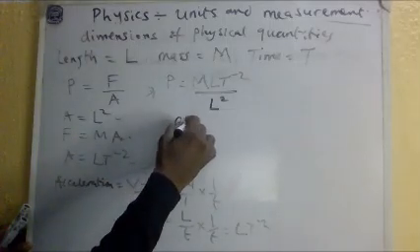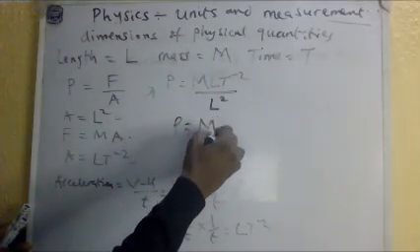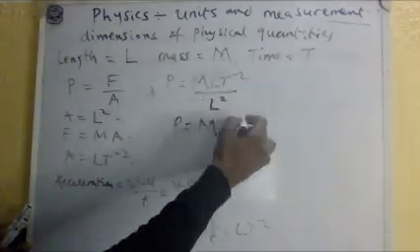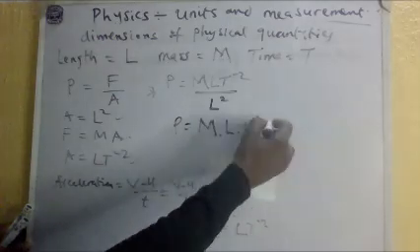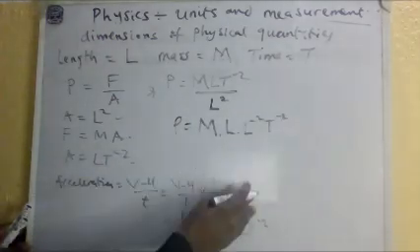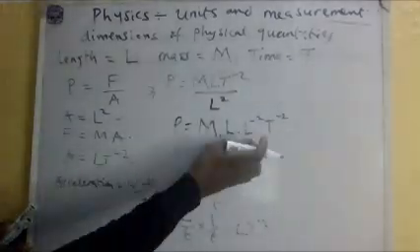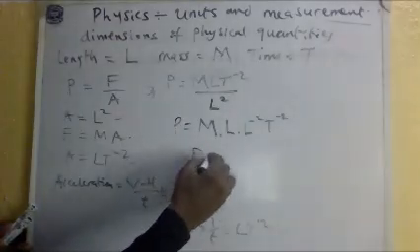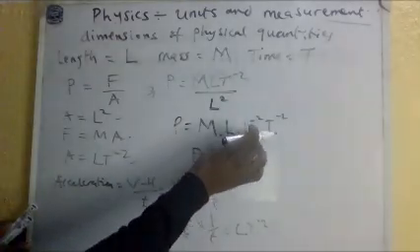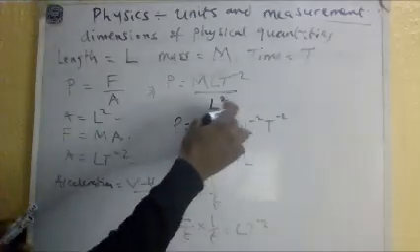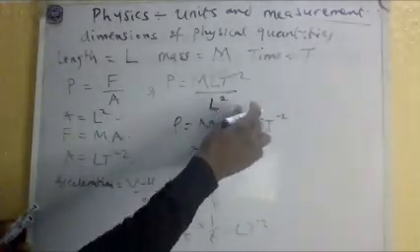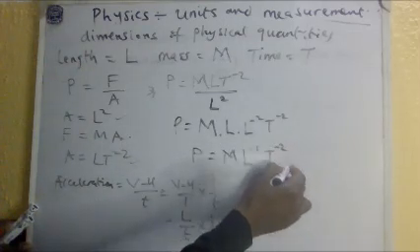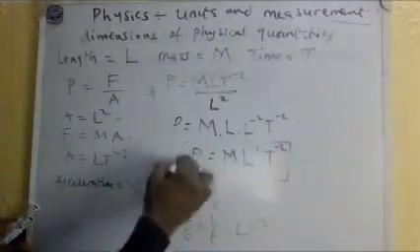So pressure is the same thing as saying M, then L over L squared is L to the power minus 2, and T to the power minus 2. These two can be resolved, you understand? So pressure is equal to M, then I take one of the L's and add the powers, which is 1 plus minus 2, minus 1, then T raised to the power minus 2. So this is the dimension for pressure.